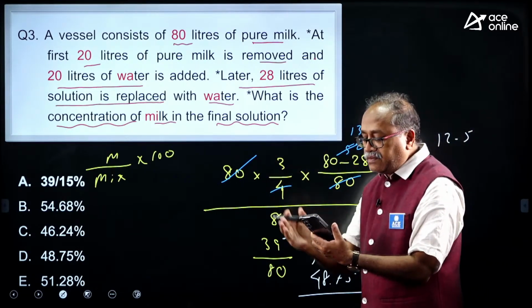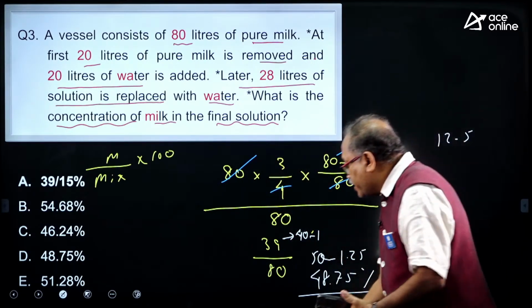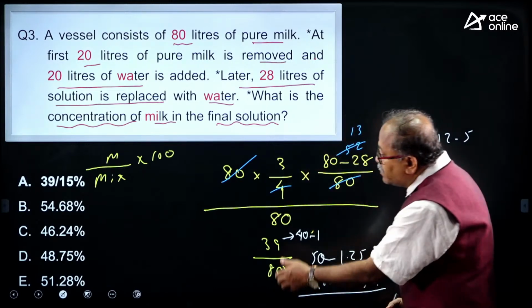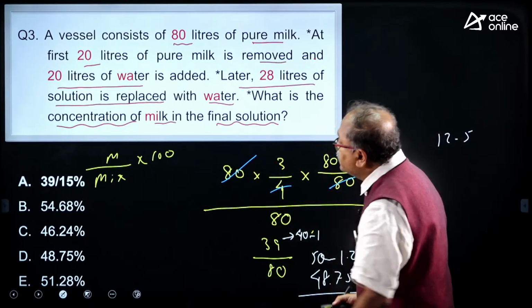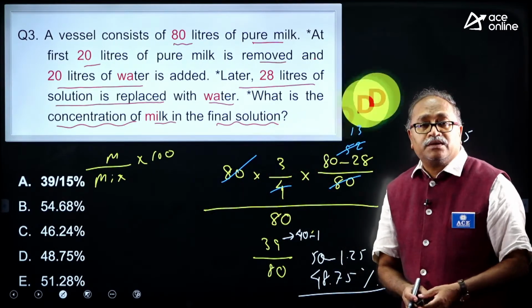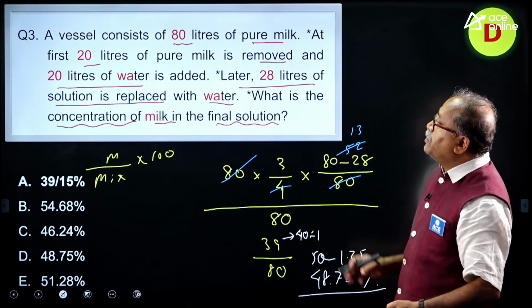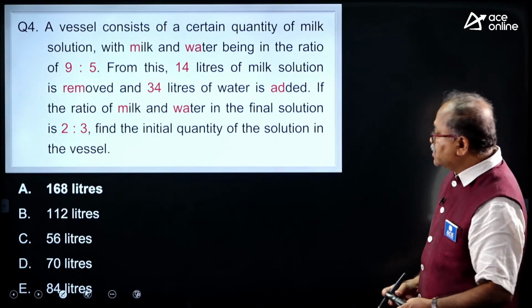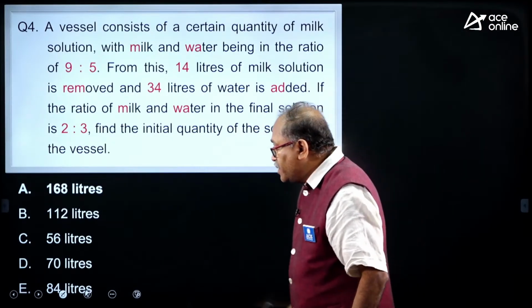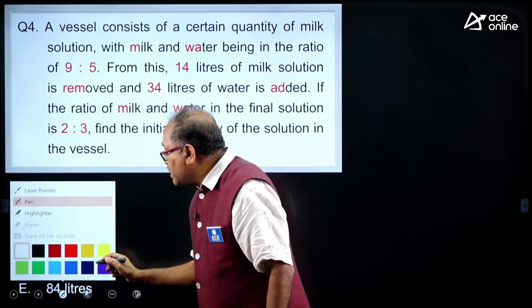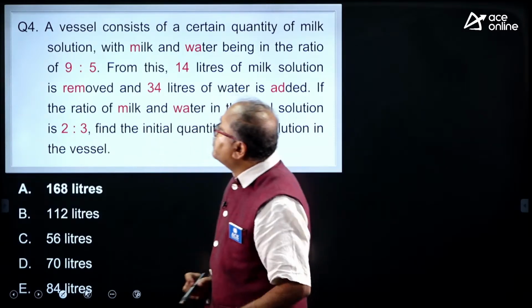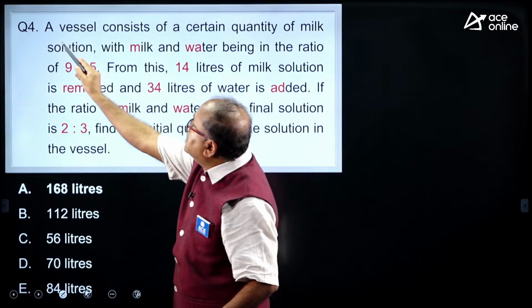48.75, that is right, Mr. Sumit Pawar. Okay, that is 48.75, option choice D, that is right. Now, moving on to the next question here. All these questions come in the exam, I know, because I have been working on these exams for many years.